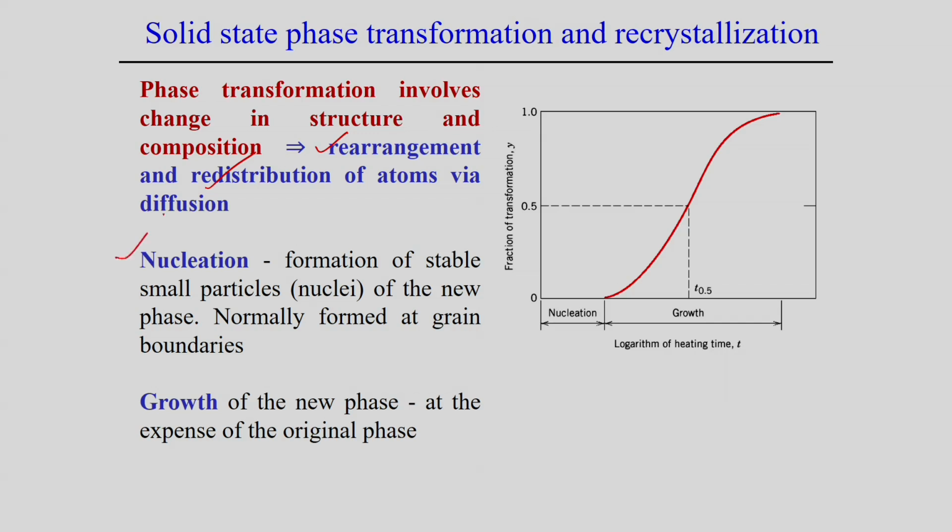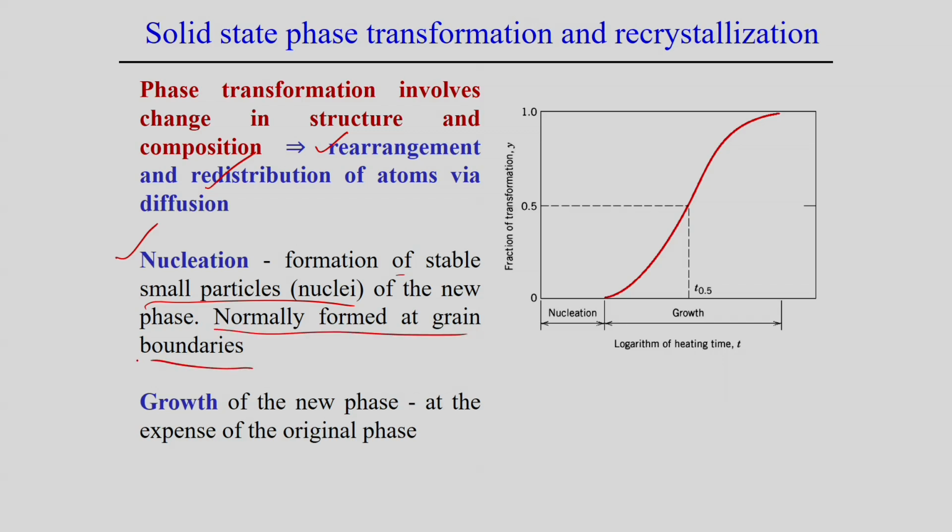Of course, as already discussed, any kind of phase transformation is associated first with the nucleation step and then the growth step. Nucleation is simply the formation of stable small particles, or nuclei, of the new phase. And this is normally formed at the grain boundaries.